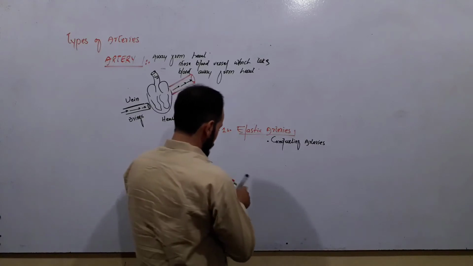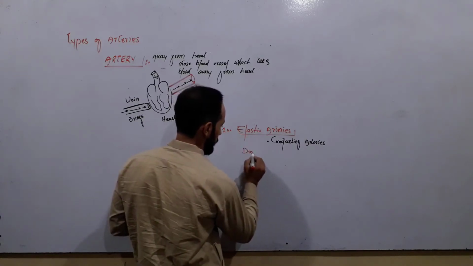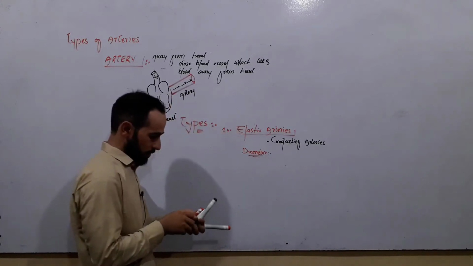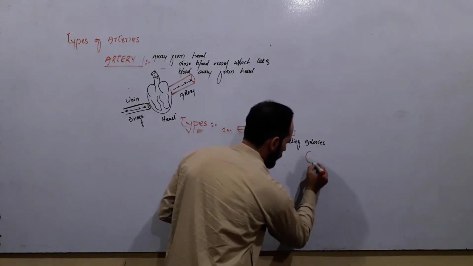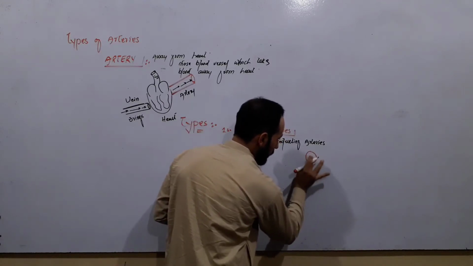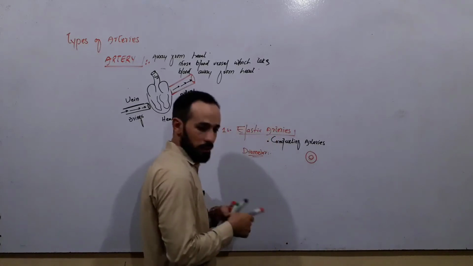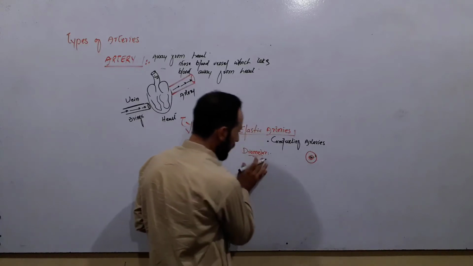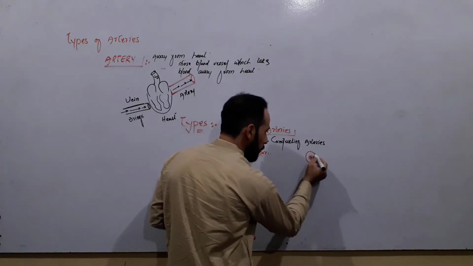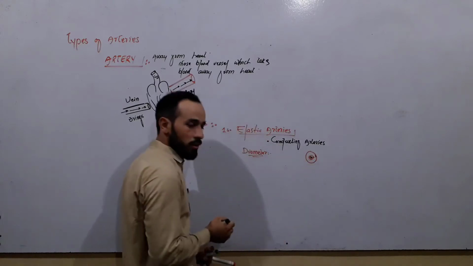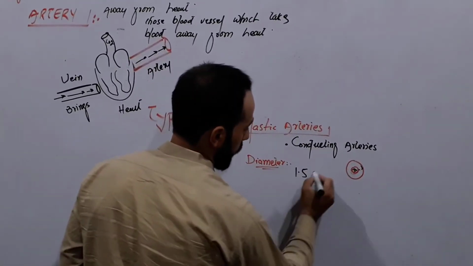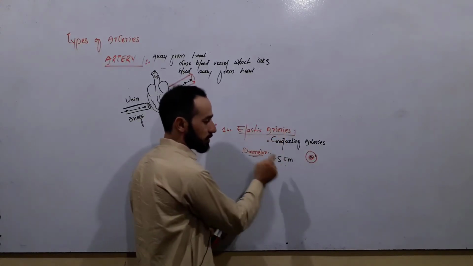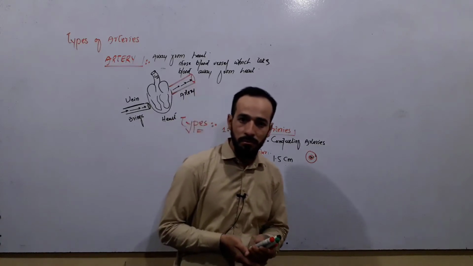What is the diameter of these arteries? From diameter, we mean that this area is the lumen, and this is the wall of the artery. So by diameter we mean the full diameter of this artery. Their full diameter is about 1.5 centimeter. So the diameter of elastic arteries is about 1.5 centimeter.